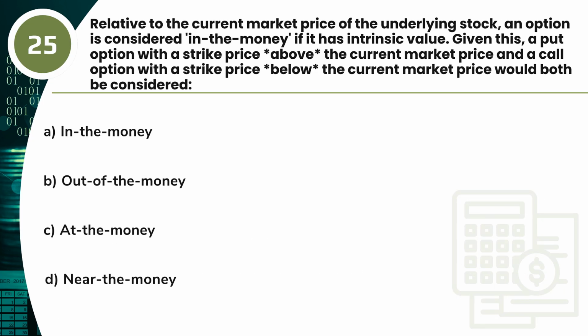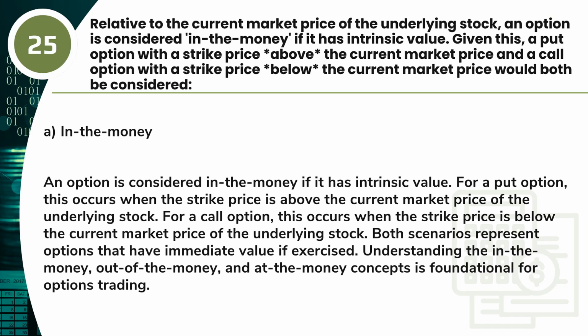Question 25. Relative to the current market price of the underlying stock, an option is considered in the money if it has intrinsic value. Given this, a put option with a strike price above the current market price and a call option with a strike price below the current market price would both be considered. A. In the money. B. Out of the money. C. At the money. D. Near the money. Answer. A. In the money.